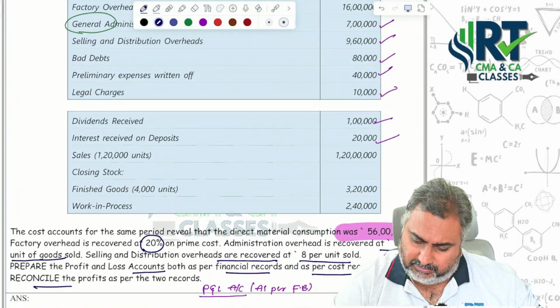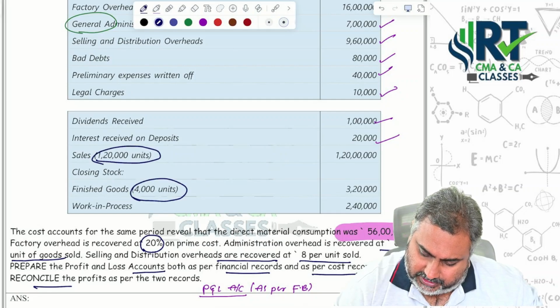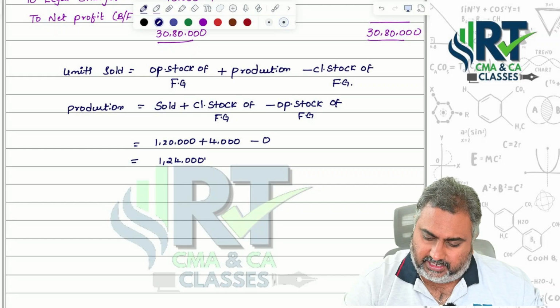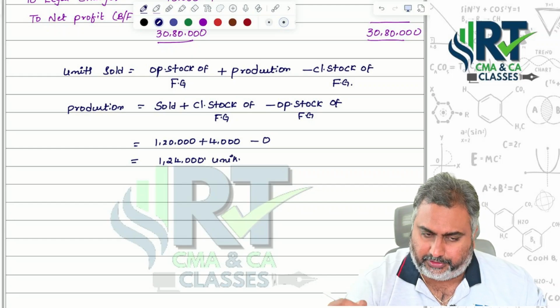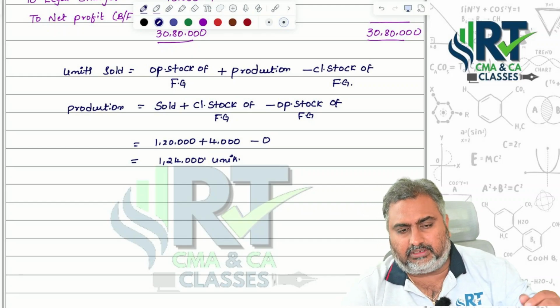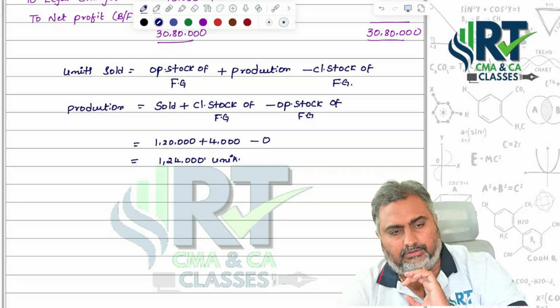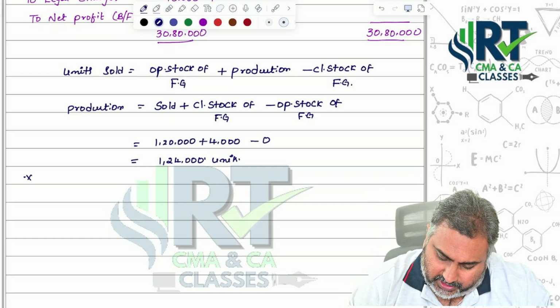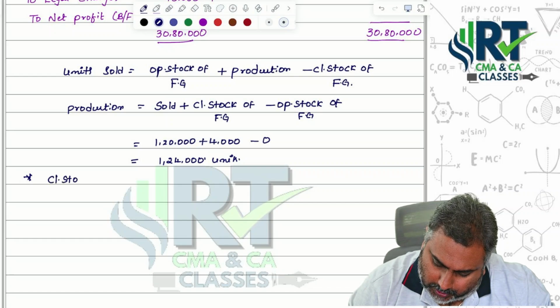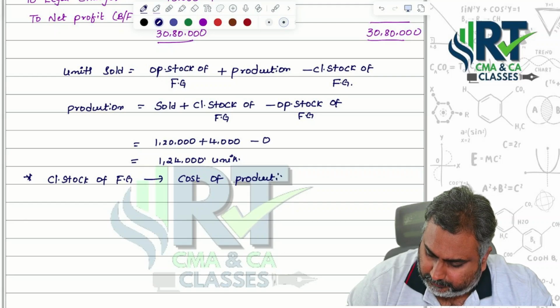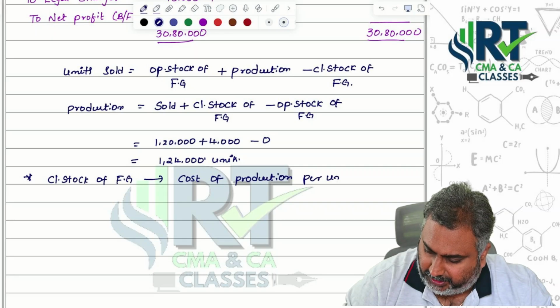See the question once. This is the sales unit, and this is the finished goods units. There is no information regarding opening. That's the reason we took 0. Finally, we arrive at 1,24,000 units produced. Sir, why this concept? Because we need to find out the cost of production. Based on that, our closing stock of finished goods should be valued. Remember this important point: closing stock of finished goods should be valued on a cost of production per unit basis.